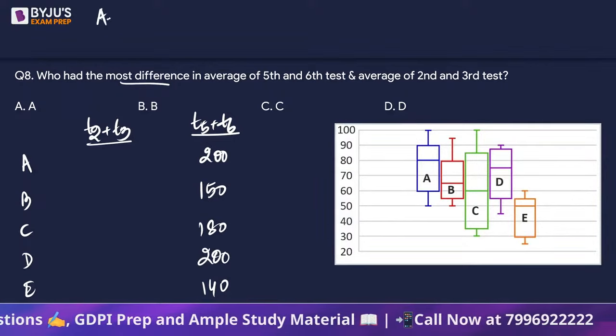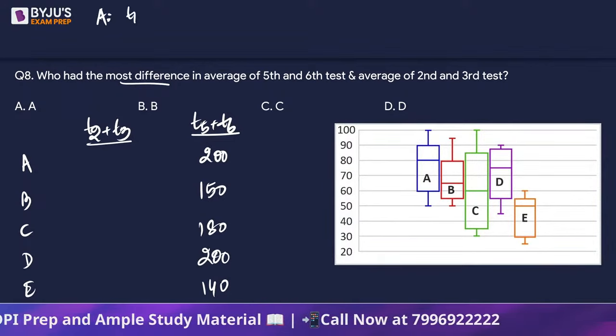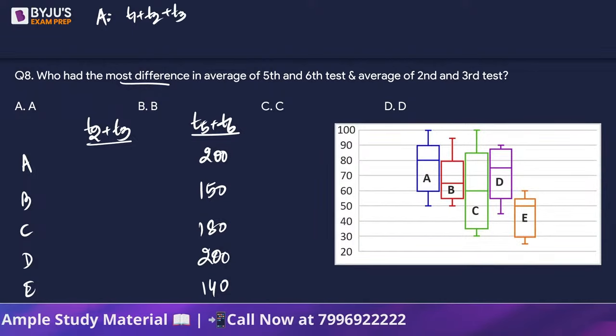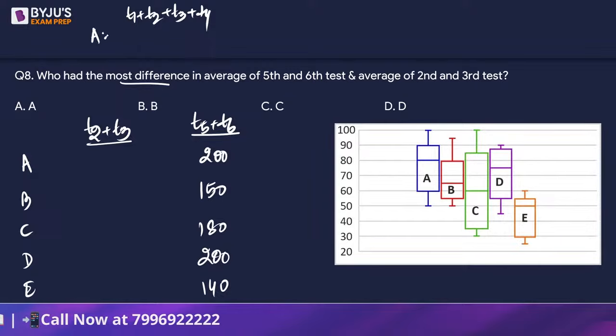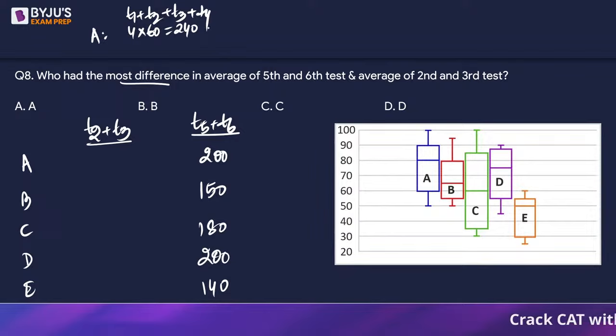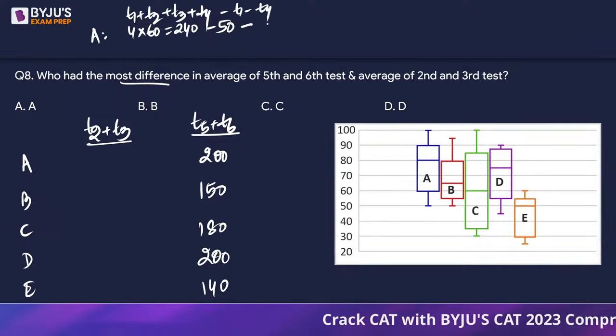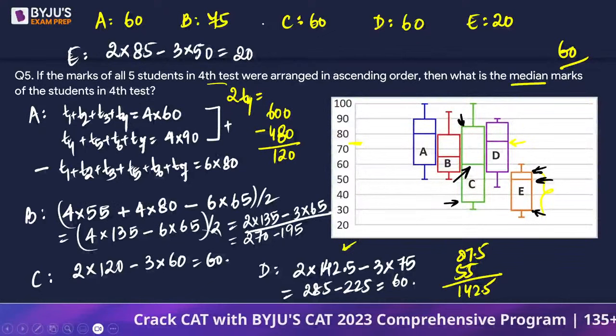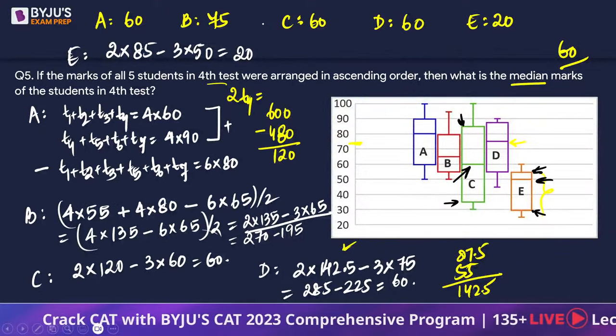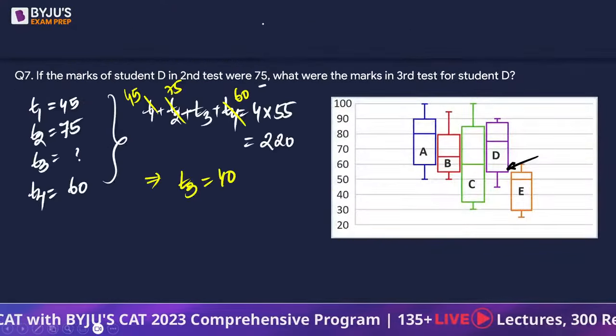Okay. For A, we know that sum of the first 4 is going to be 4 into 60, which is 240, out of which T1 is known to be 50. So we will subtract that. And then we will subtract T4. T4 for A we had already calculated previously. T4 for A is 60, right?